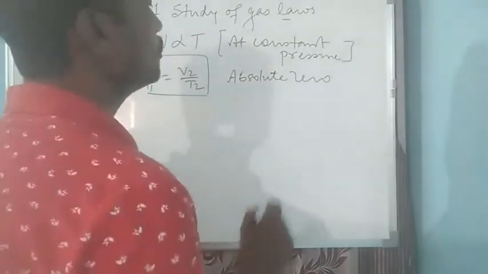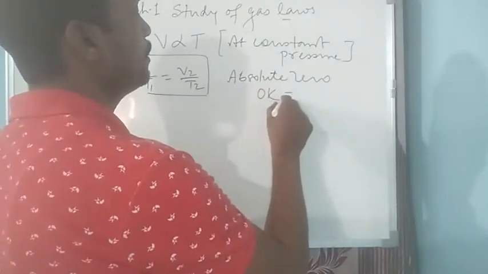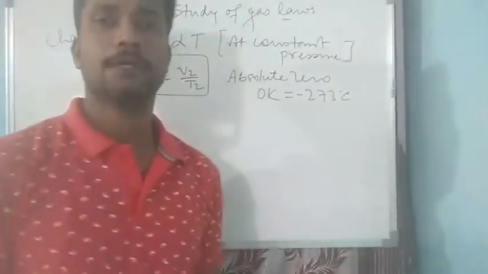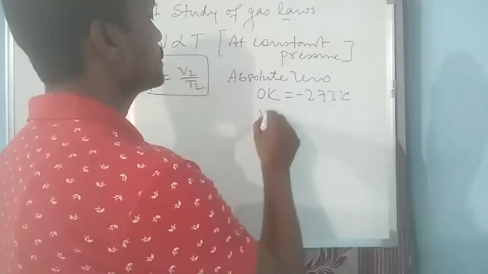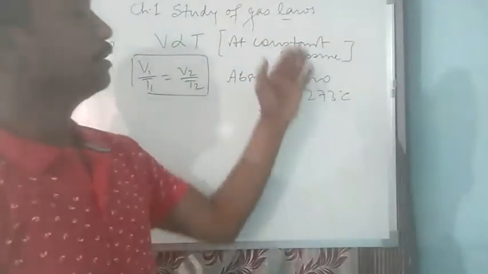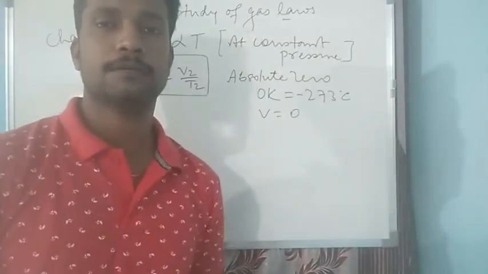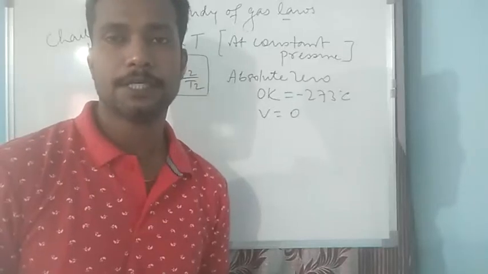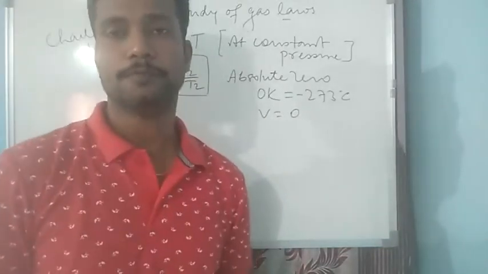So absolute zero is a temperature which is equal to 0 Kelvin or minus 273 degrees Celsius, and it is the temperature at which the volume of a gas will become zero. That is when we reduce the temperature to an extent where the temperature reaches minus 273 degrees Celsius, in that case, the volume of a gas becomes zero.